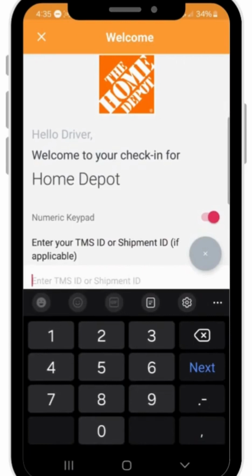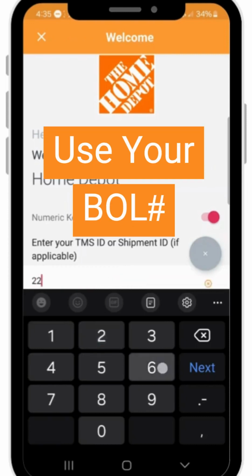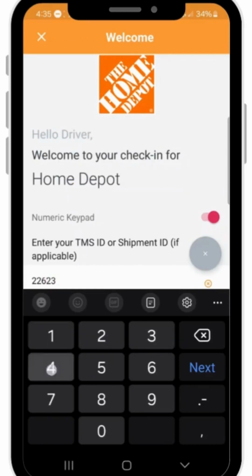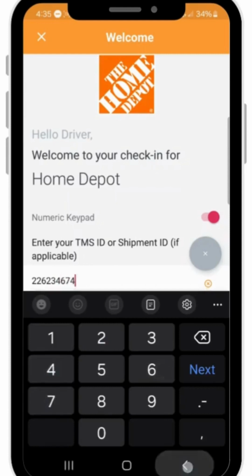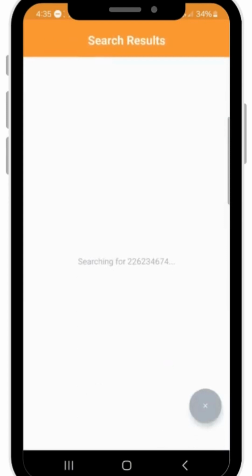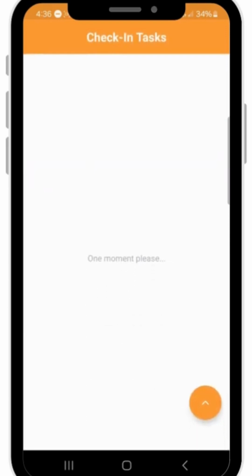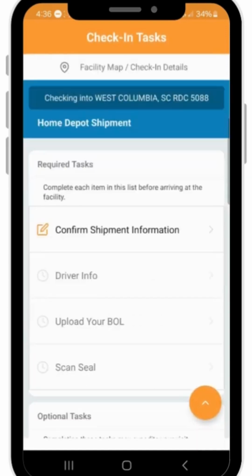If the trailer is loaded, enter the Home Depot TMS ID number. If the trailer is empty, select the destination facility you will be delivering to, and you will not need a TMS, bill of lading, or seal to continue. If there is an appointment match, select the appointment, otherwise continue without an appointment, or try again.